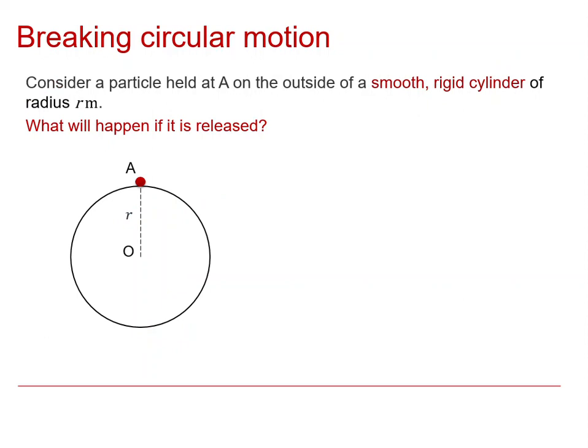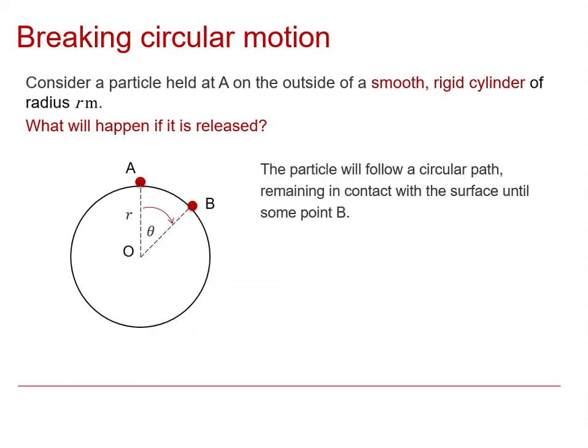Now, what about the particle A placed on the top of a smooth, rigid cylinder? And that's supposed to be a vertical section of a smooth, rigid cylinder. What will happen if it's released? Well, in this case, we'll have a similar setup. We'd parameterize it in the same way. We'd expect the particle to follow a circular path, remaining in contact with the surface. But if it's sliding around the surface, you really can't expect it to get to the bottom of the circle down here. That would somehow mean it was attached to the drum, which doesn't make sense.